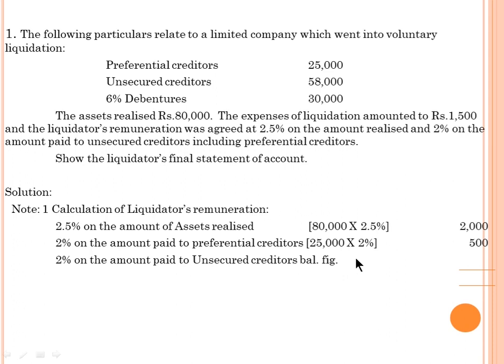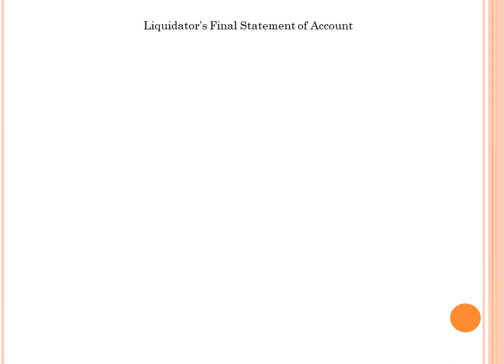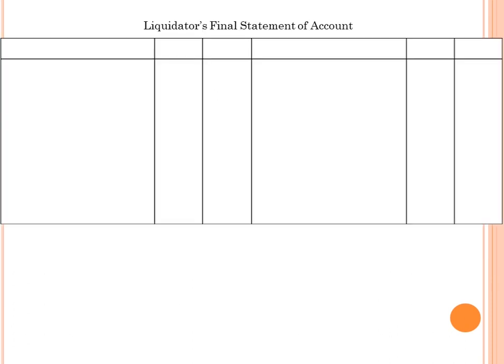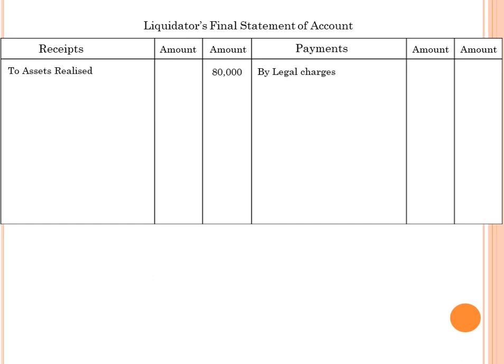See here, you check whether at the time of payment of unsecured creditors we have sufficient or insufficient funds. So how are we going to find the balancing figure in the liquidator's final statement? Okay, let's move on to the liquidator's final statement. So write down the heading: liquidator's final statement of account. Here we divide into 6 columns: receipts, amount, payment, amount. To start with assets: to assets realized, 80,000 is given.